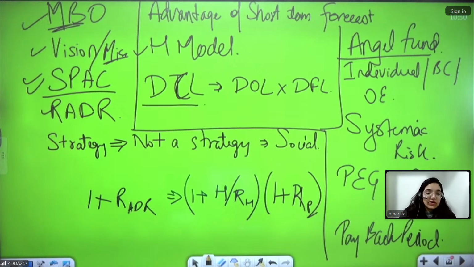In terms of RADR, the formula is already given to you here. Systematic risk, I've told you already. Systematic risk is the risk which is for everybody. In terms of beta, the levered beta that you use in CAPM is based upon systematic risk. Payback period is basically a traditional method which has been asked in the examination. PEG ratio is something we have discussed already, and please go through the Chalisa for the same. You'll find it there itself.